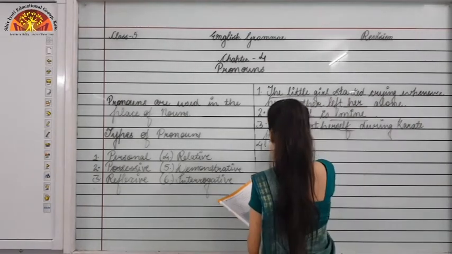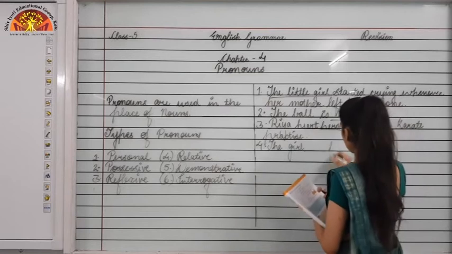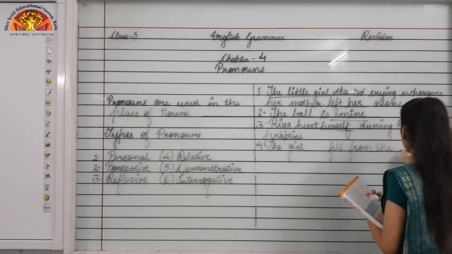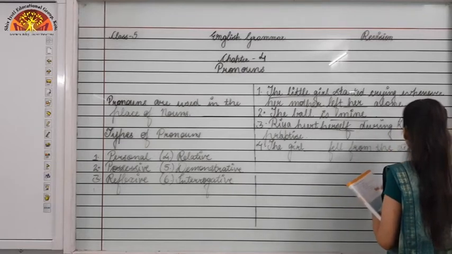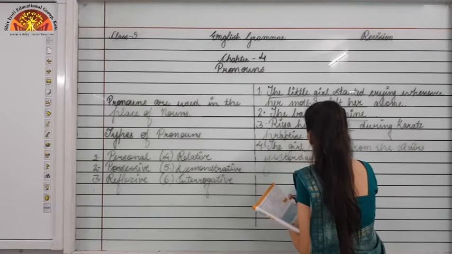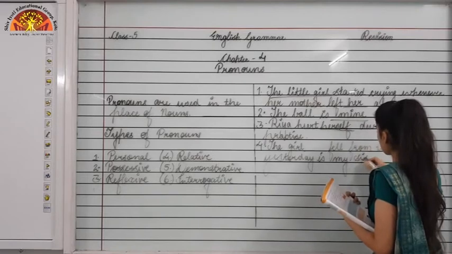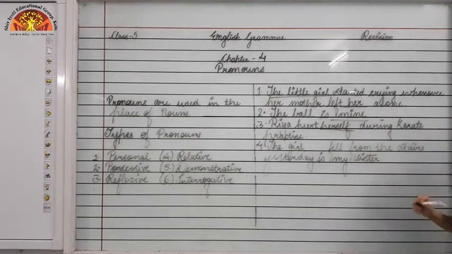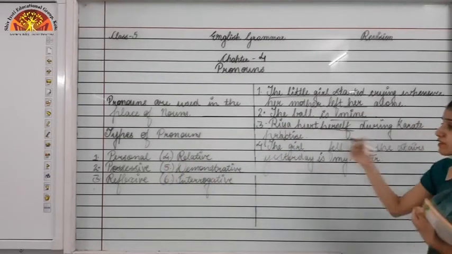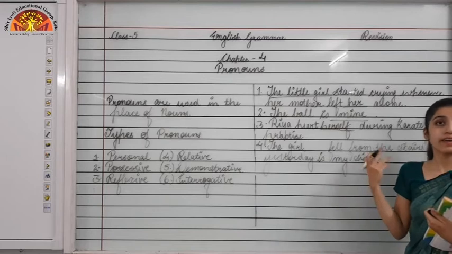Okay, so the girl dash fell from the stairs yesterday is my sister. Okay, so what would the answer be? The relative pronouns examples are what? That, which, who, or I can say when.